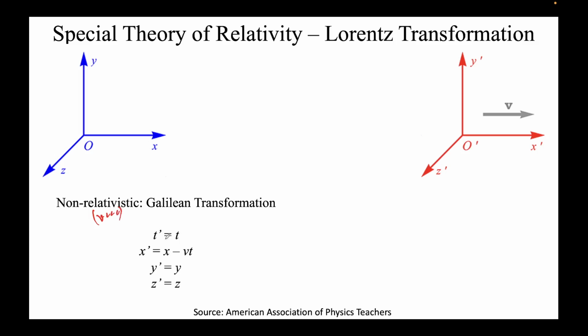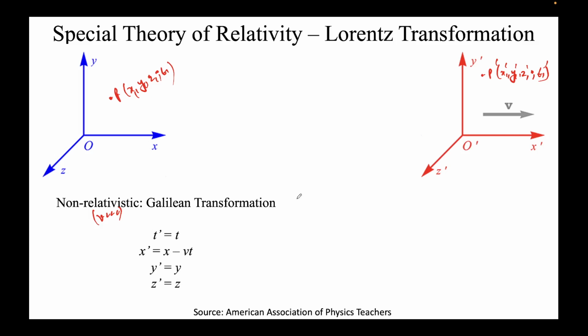So we know in that case that t prime, which is measured here, like we saw p, right? x1, y1, z1, t1. Similarly, this was p prime, x1 prime, all primed, and this was p, x1, y1, z1, t1. So whatever time is measured by O for this event p, these will be the same, and because this is traveling in the x direction, x prime will be shifted by the vt factor. Y and z will remain the same because there is no motion in the y and z directions.